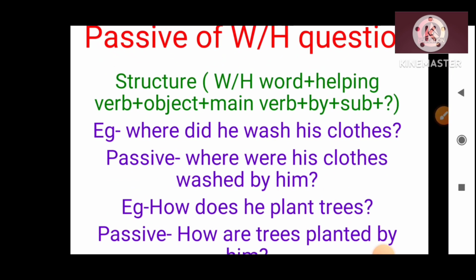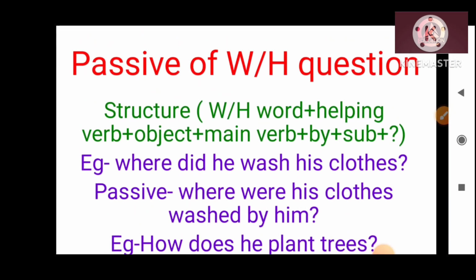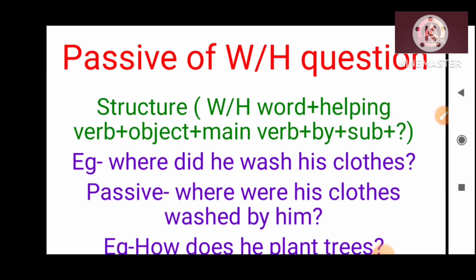Now passive of WH question. There are so many sentences like the interrogative sentence, but they are not starting with the helping verb; they are starting with WH words, and are considered WH questions. So what will be the passive form of a WH question? The basic structure is: WH word as it is, then the helping verb, then the object, then the main verb, by plus subject plus question mark.